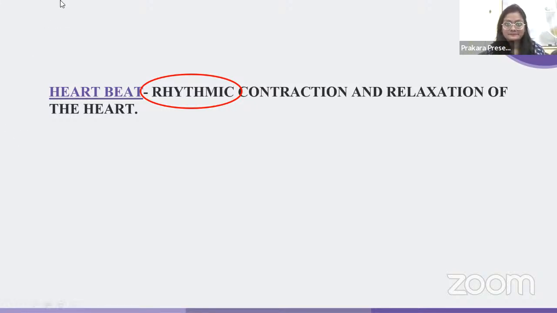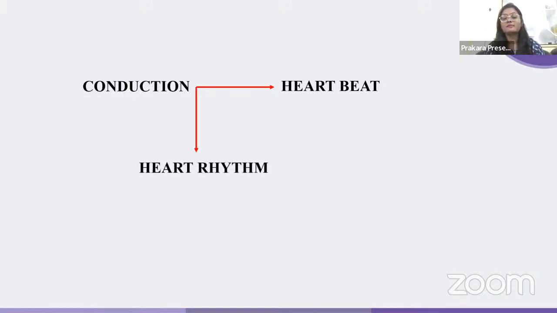Right. So if you take conduction in the body, like the cardiac conduction, it is responsible for two things. Number one, it's responsible for your heartbeat, and number two, it's responsible for the heart rhythm. So the conduction of the heart is responsible for your heartbeat and heart rhythm. We have seen that one contraction and relaxation of the heart is called a heartbeat.